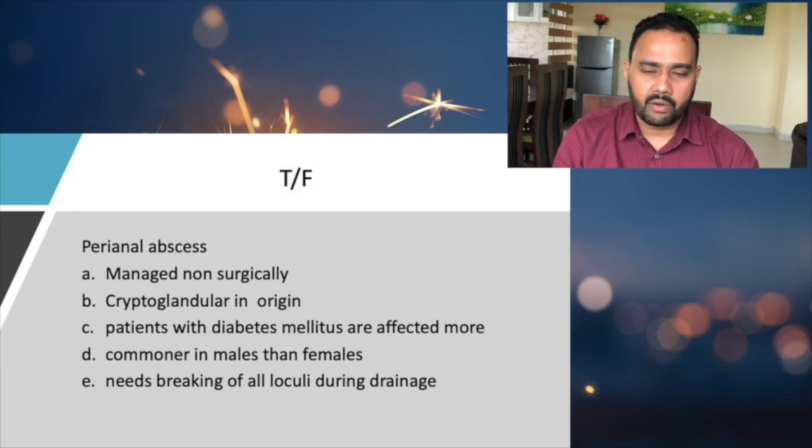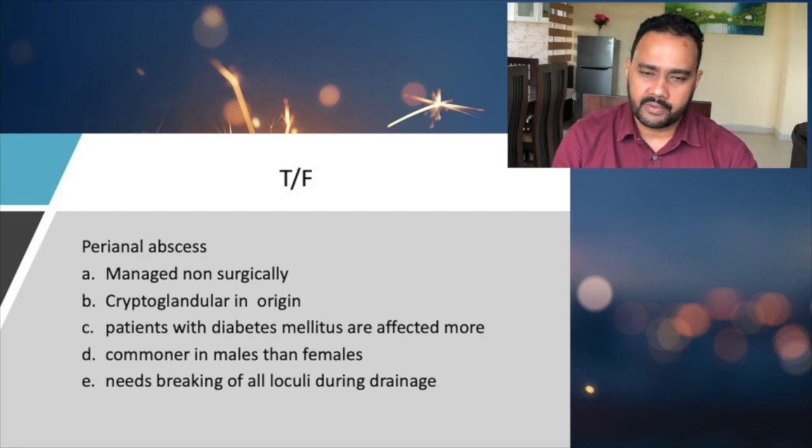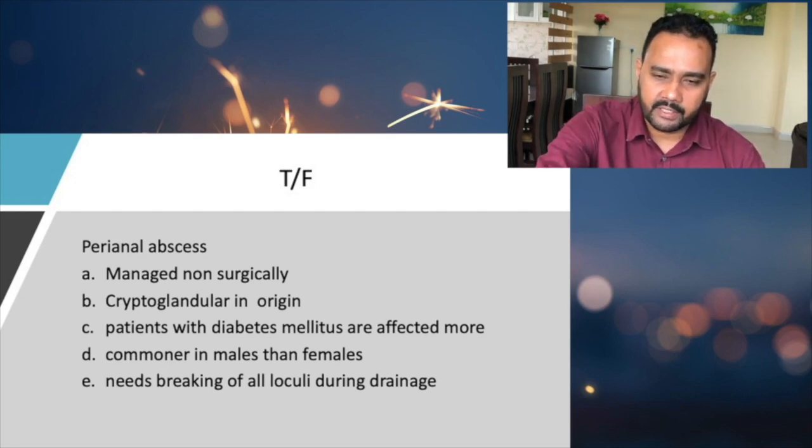We need to break all the loculi, otherwise some foci of abscess will remain inside, and that will cause recurrent abscess formation or a fistula formation. The other area where we break all loculi is breast abscess. We have to break all the loculi in breast abscess also. So these are the important things about anorectal abscess when it comes to surgical management.